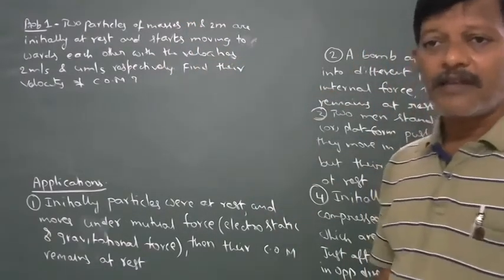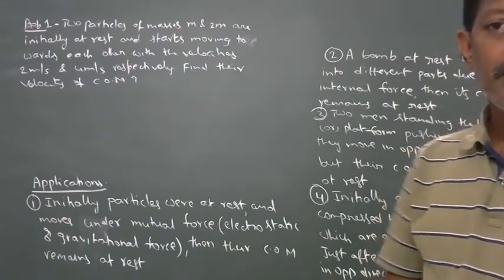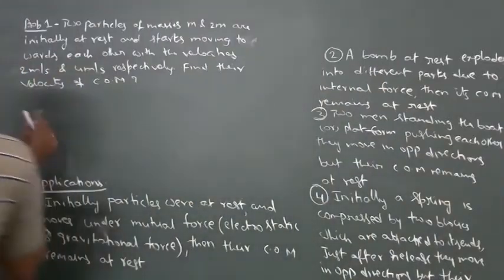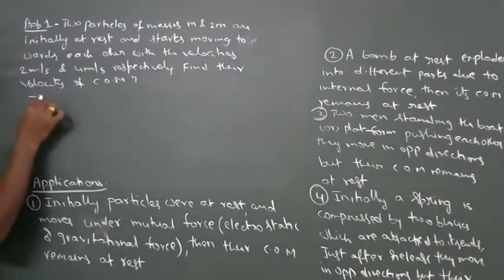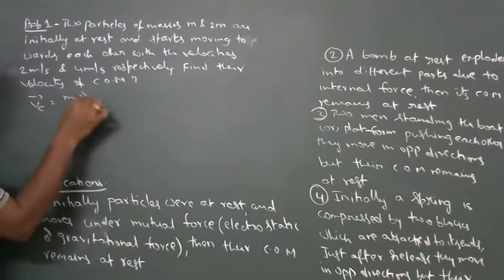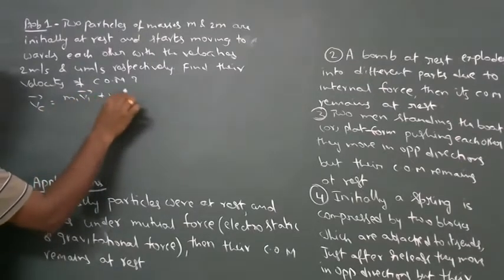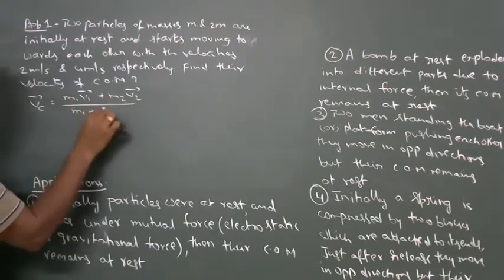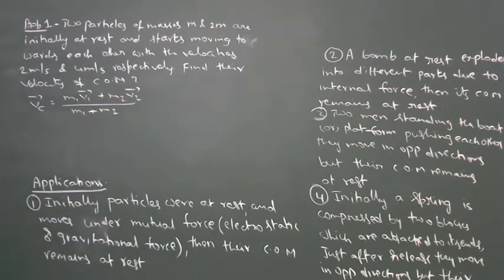We have the formula for velocity of center of mass: Vc bar is equal to m1 v1 bar plus m2 v2 bar divided by m1 plus m2. That is the formula for velocity of center of mass, and the particles are moving towards each other.